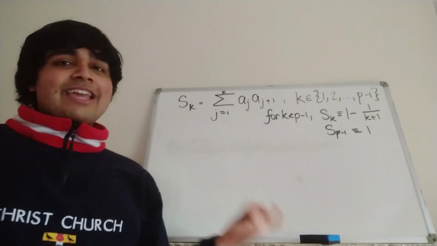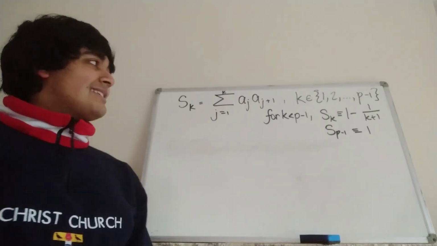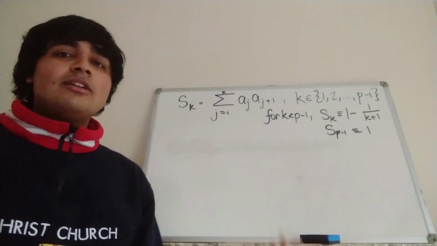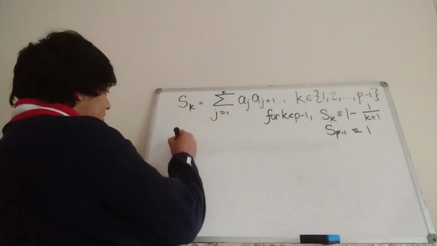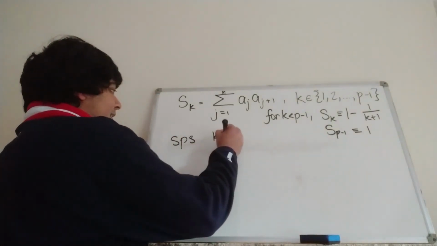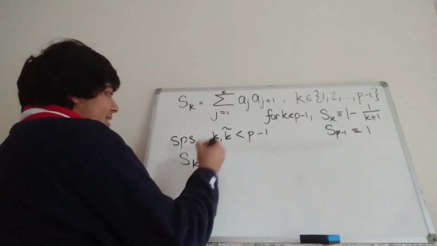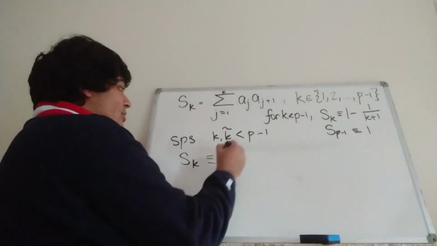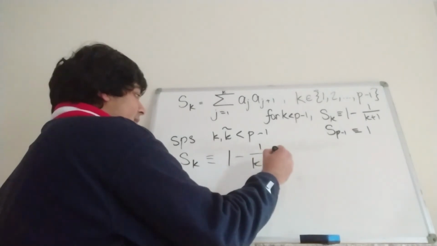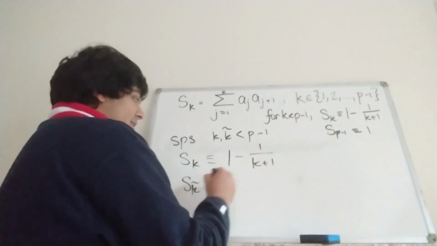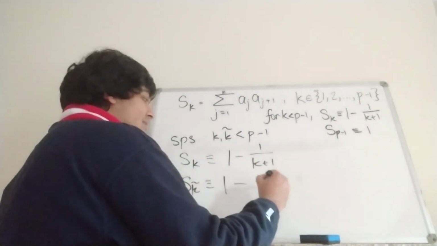So for any two k's less than p minus 1, s_k and s_k tilde, say, aren't congruent mod p. So suppose k and k tilde are less than p minus 1, and they're distinct. s_k is going to be congruent to 1 minus 1 over k plus 1, and s_k tilde is going to be congruent to 1 minus 1 over k tilde plus 1.